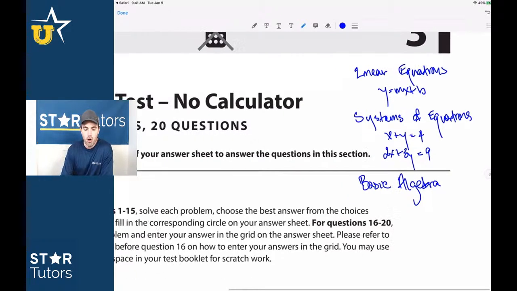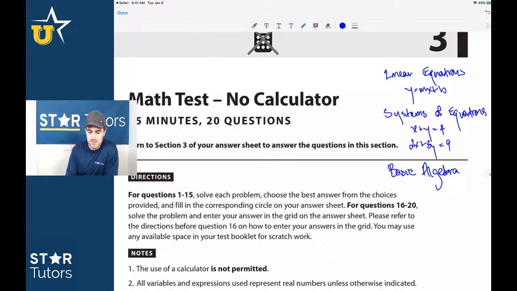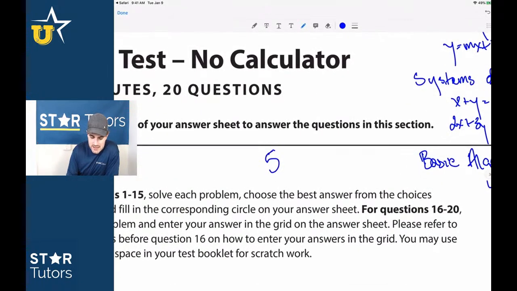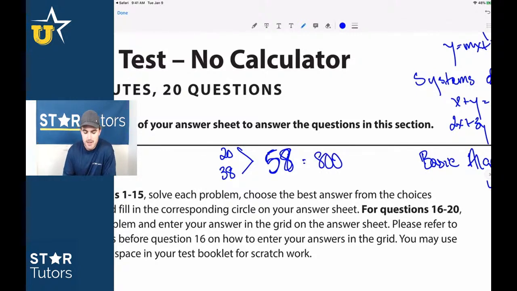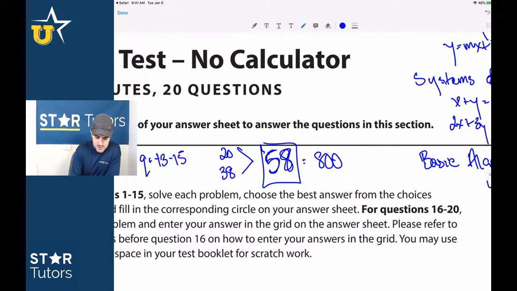And remember that all of these questions, when it's related to the math section of the SAT, it's out of a total of 58. So for those that have taken the SAT math section before, if you look at the 58 questions that you'll see on this test, 20 of them are related to the no calc section and 38 are related to the calc. And those would add up to a total of 58 questions, which then would equate to some 800 level score, depending on the test and depending on the scale. So approximately each question is worth, let's call it 13 to 15 points.